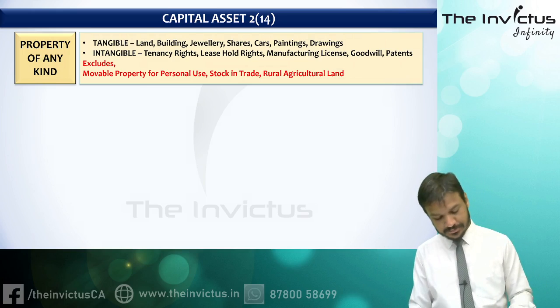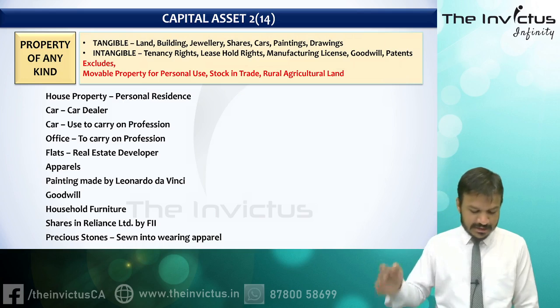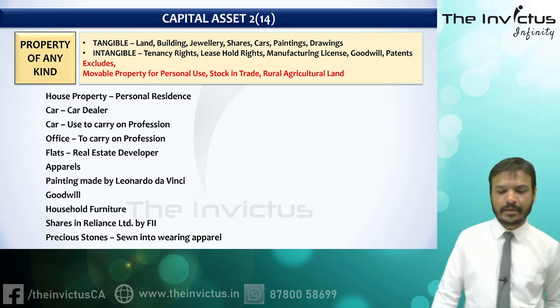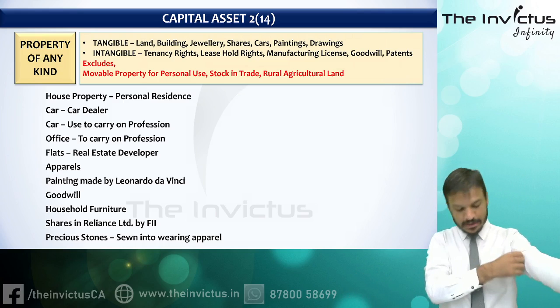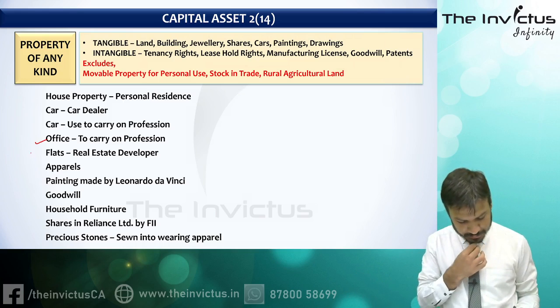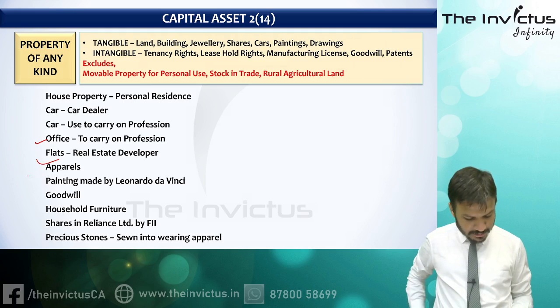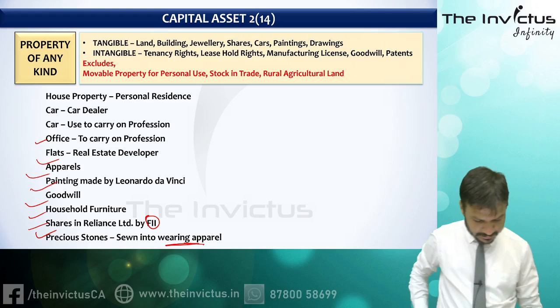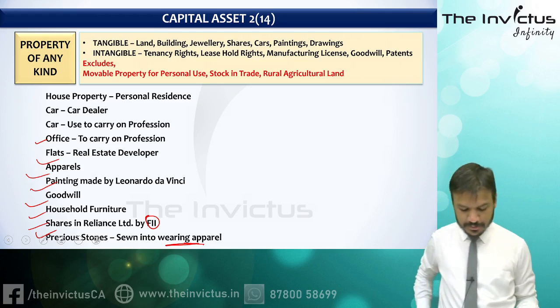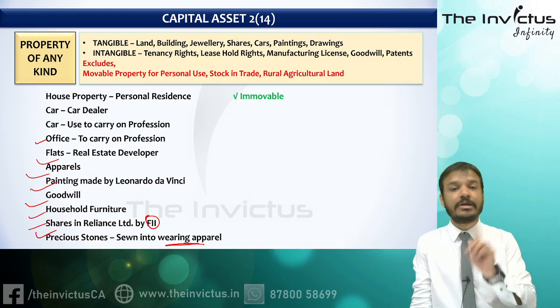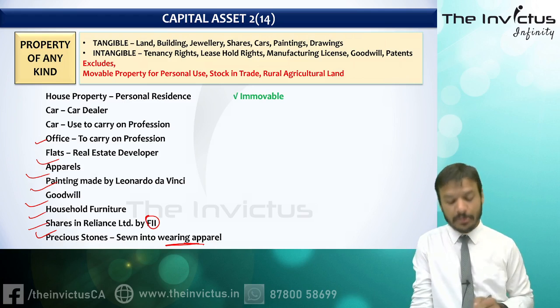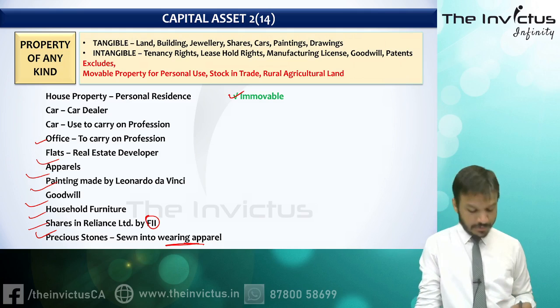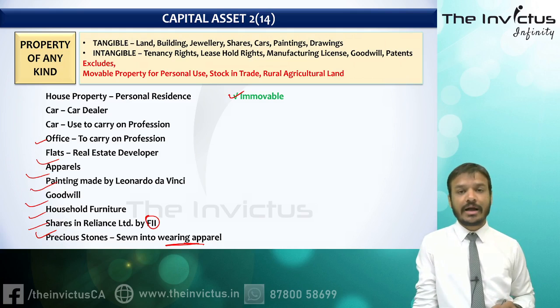Right, here let's see. Let us take some examples. First is a house property for personal residence, car used by car dealer, car used to carry on profession, office to carry on profession, flat for real estate developer, apparels, painting, goodwill, household furniture, shares in Reliance by FII, precious stones sewn into wearing apparel. So first see, house property for personal residence. It's a personal effect, but it is not movable property. It is immovable property. So it is included in the definition of capital asset. Right?